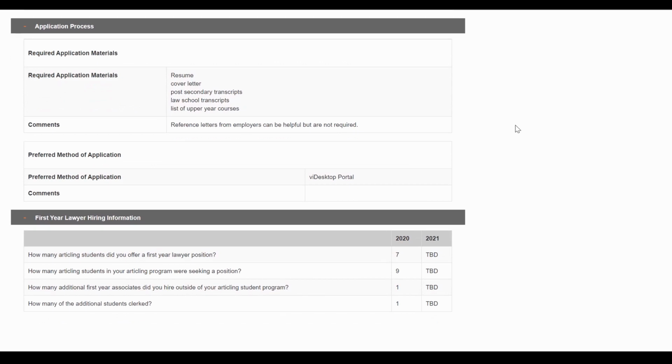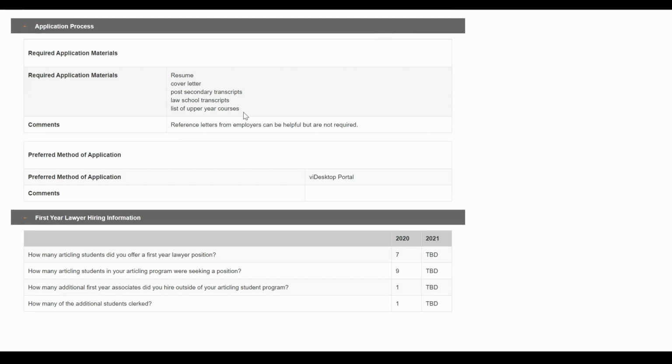You can also see information about the application process, what's included, and you can see that they require a resume, cover letter, post-secondary transcripts, law school transcripts, and a list of upper year courses. So what does this mean? If you are a JD student, then obviously you're applying to the OCI process when you have usually completed your first year of law school, which means that you have your second and your third year ahead of you. And usually the first year has very general courses which do not really indicate an interest in a specific area. So by including a letter that explains which courses you have an interest in applying in the following years, you kind of solidify your interest in the specific practice areas that you have already informed the firm that you want to pursue.